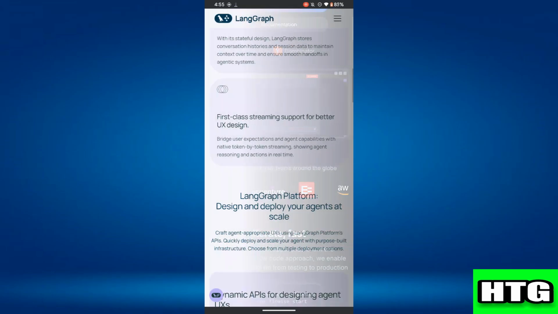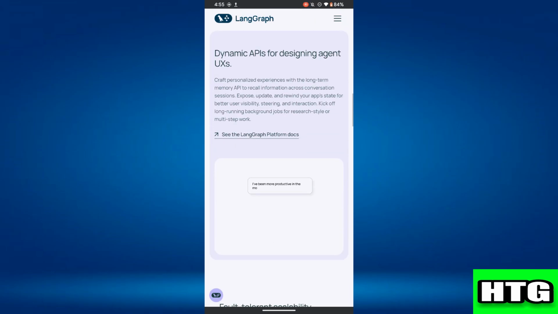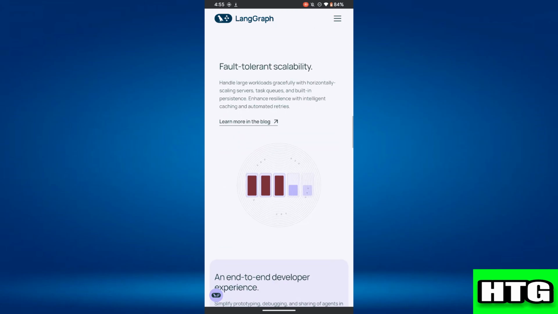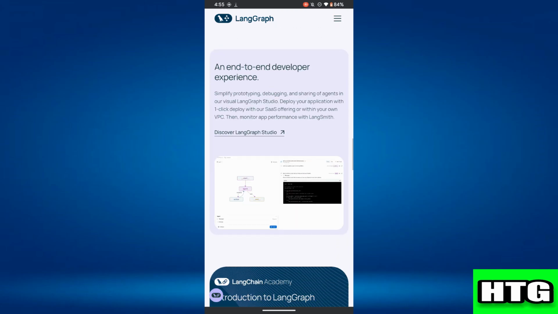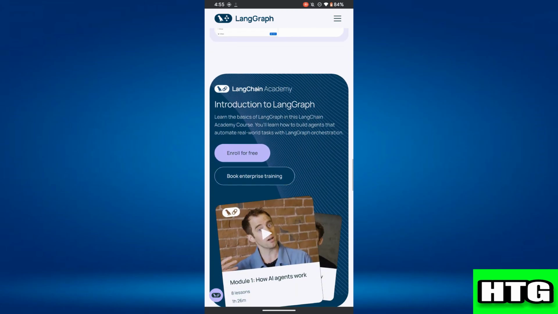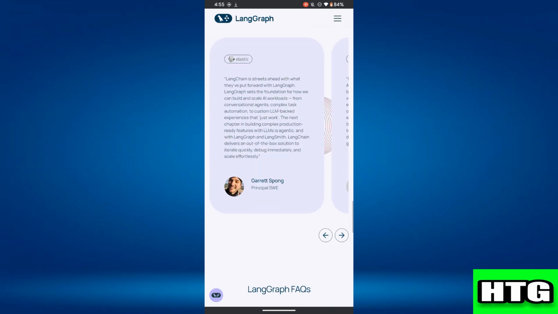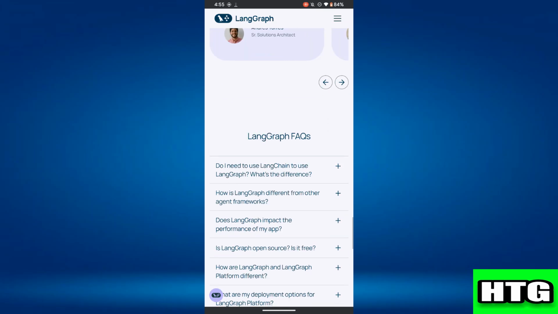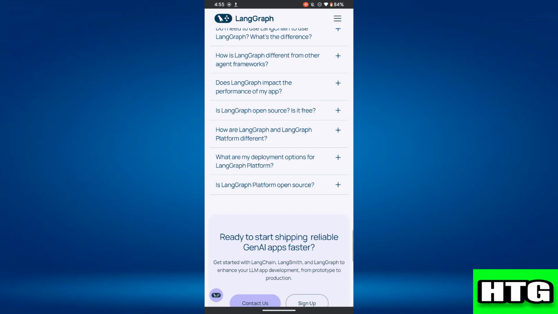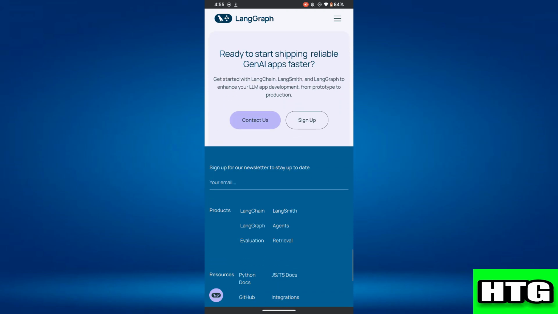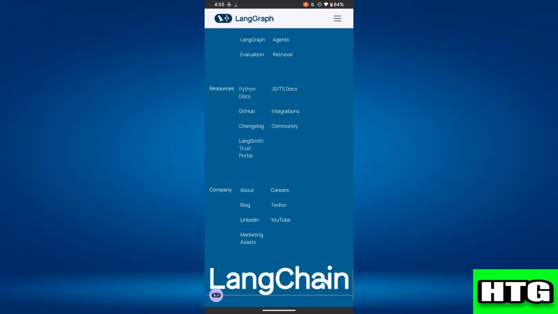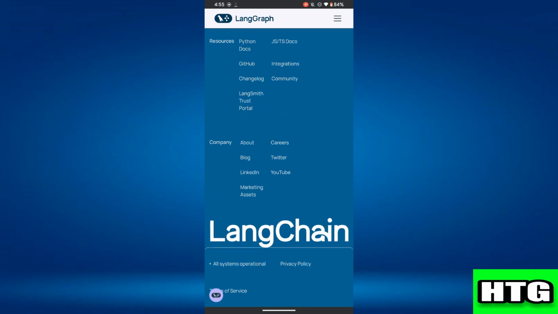On the other hand, LangGraph is designed for structured workflows where nodes can branch, loop, and interact dynamically. Over here, it also supports multi-agent AI interactions, making it ideal for more advanced AI applications. After that, it provides fine-grained control over execution paths, memory management, and parallel processing, which is great for scalable AI